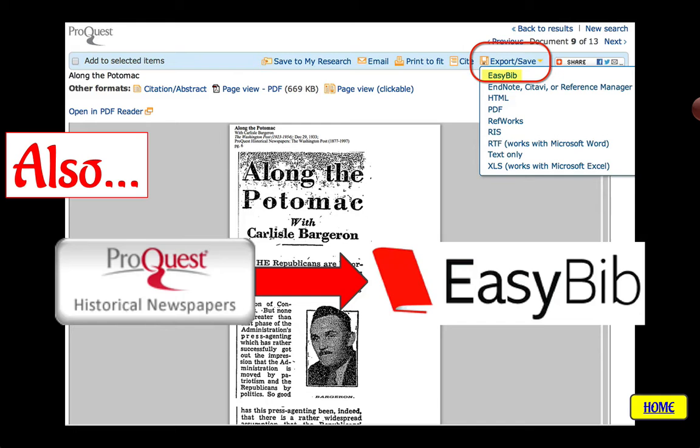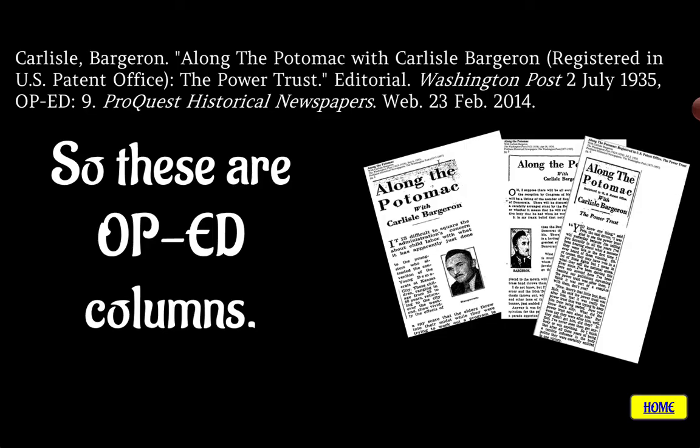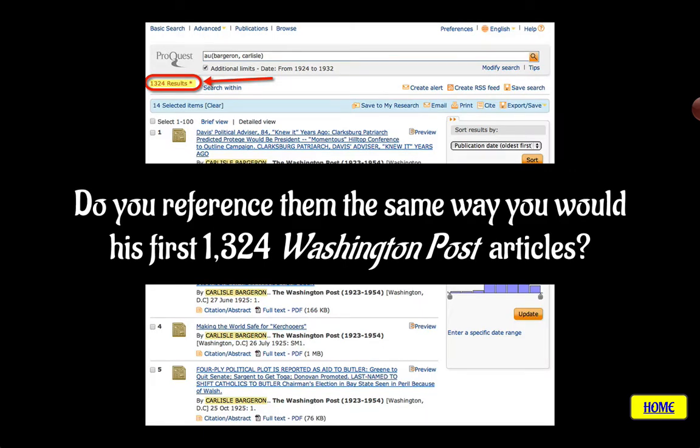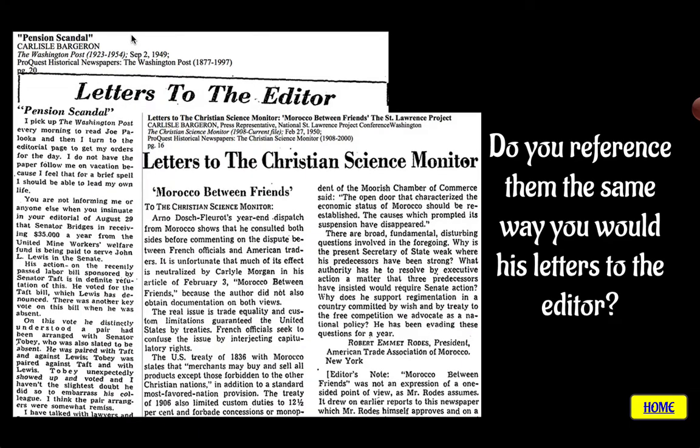Also, a new feature in ProQuest is that you can export your citations directly to EasyBib from ProQuest. Okay, so these are op-ed columns. We've established that. How do you reference them in your research paper? Well, you don't reference them exactly the same way as you would the first 1,324 articles that he wrote, because that's when he was a staff writer, and clearly he's got a different sense now.